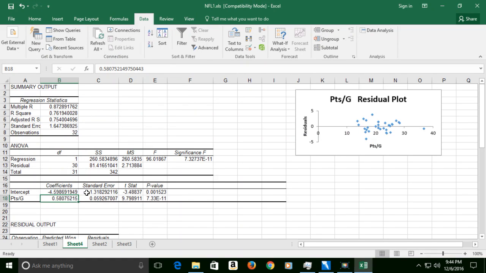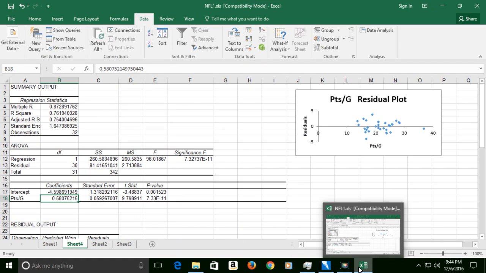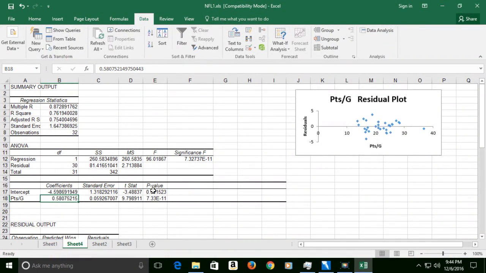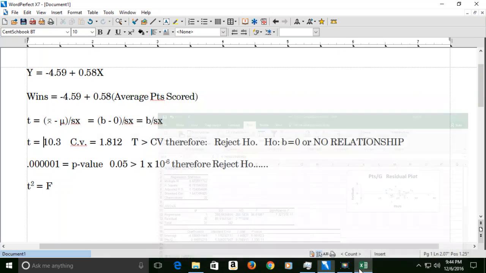All right. So, again, the standard errors, we're going to find out whether these things are valid. Are these guys valid? Well, to find out if they're valid, again, this is the test we run. We take B divided by the standard error. In this case, we take 0.58, divide by the standard error, and we get a T of 9.7.